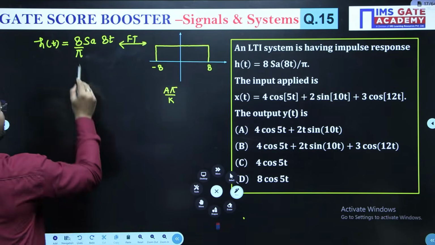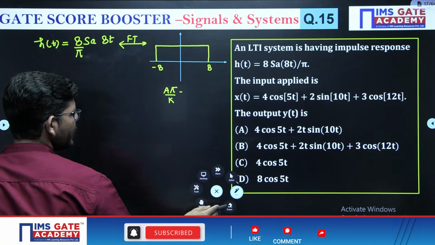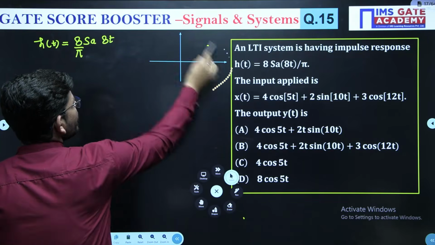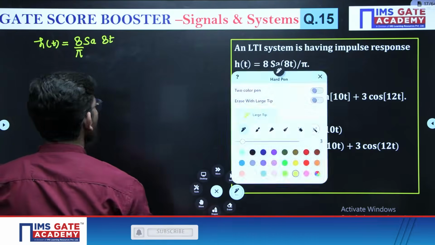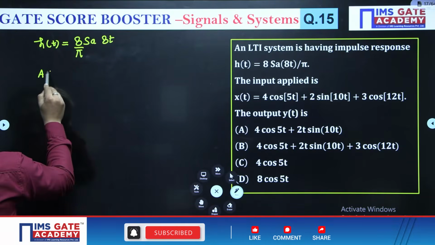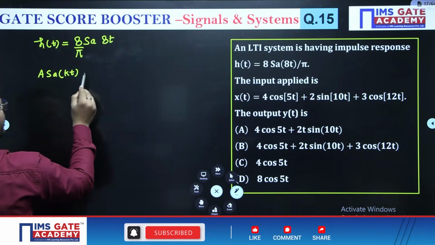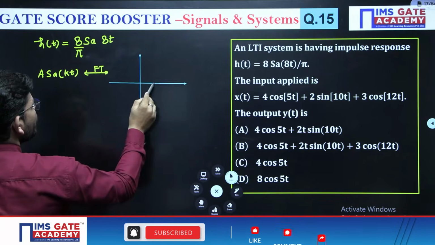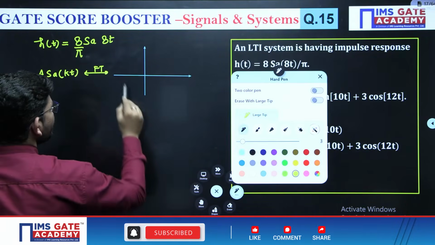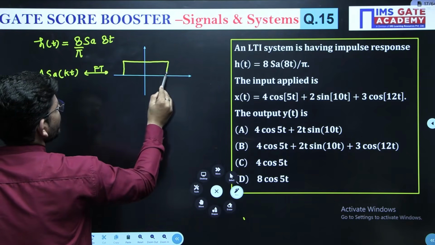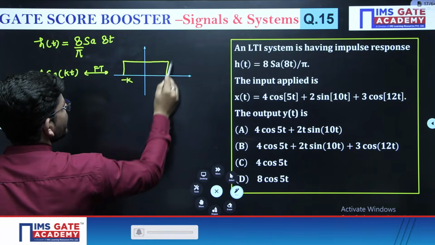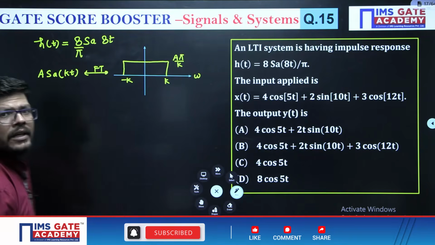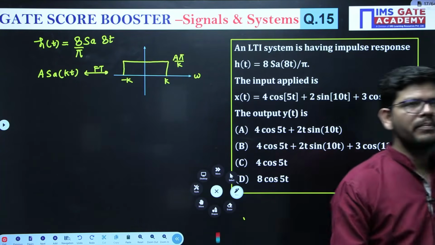Let me write it once, so you get clarity. If I have a sample kt, then the Fourier transform of a sample kt is a rectangular pulse in the frequency domain, from -k to +k, and this amplitude is a pi over k, correct? So this is the Fourier transform of a sample signal.